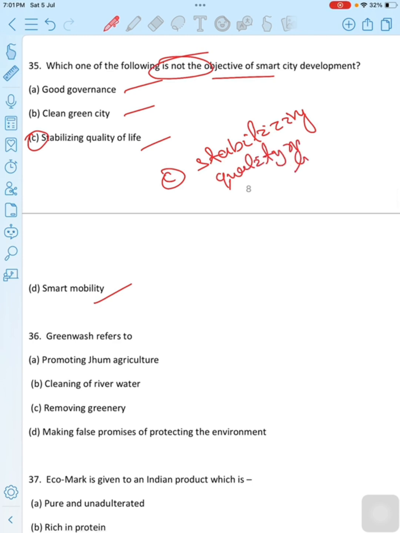quality of life. The objectives of smart city development typically include good governance, clean green city, smart mobility. Stabilizing quality of life is not a typical objective of smart city development. Smart cities aim to improve and enhance the quality of life for citizens rather than simply stabilizing it. Then the correct option is option C.